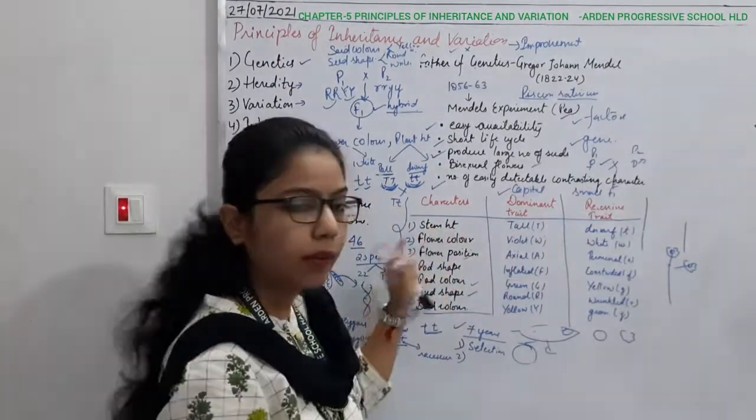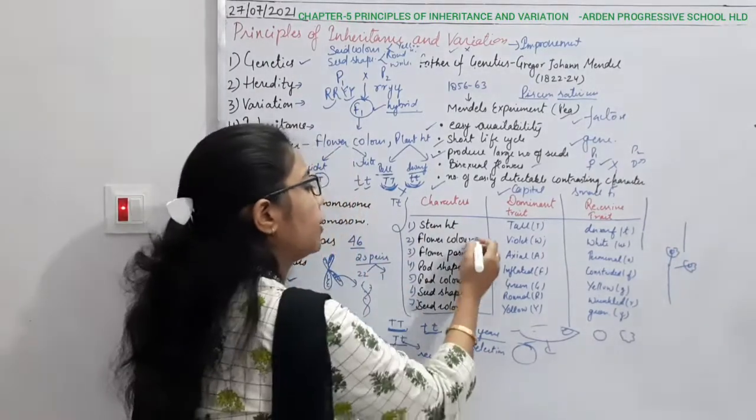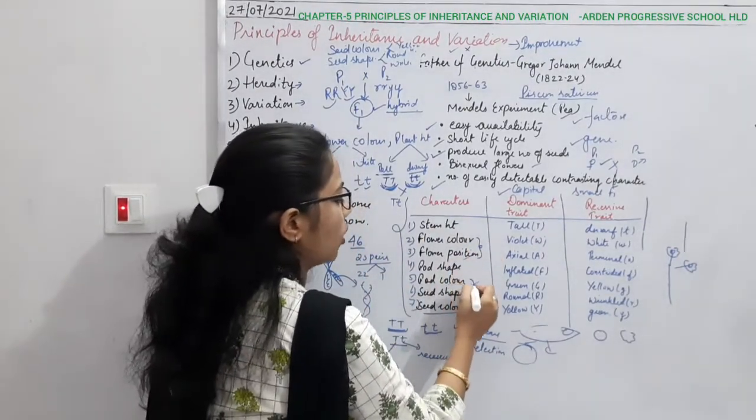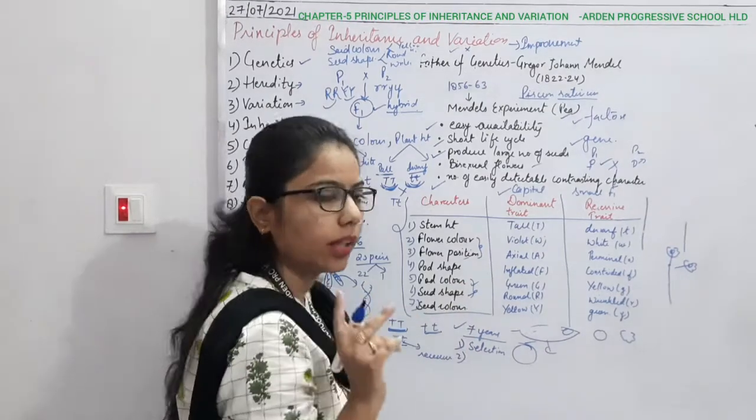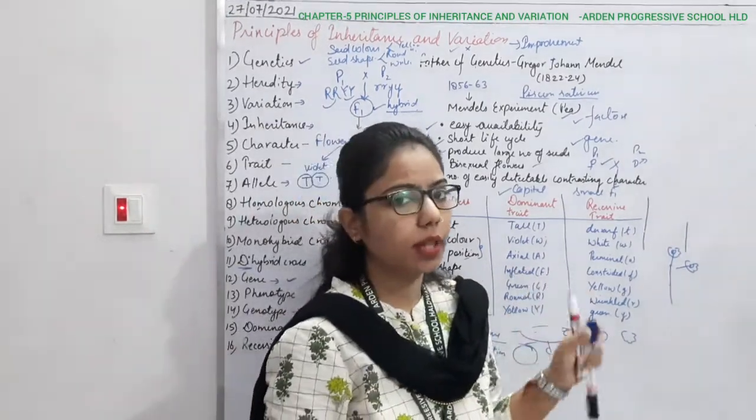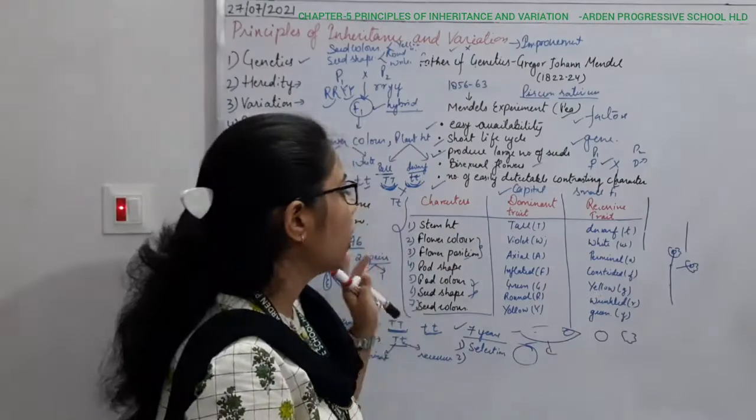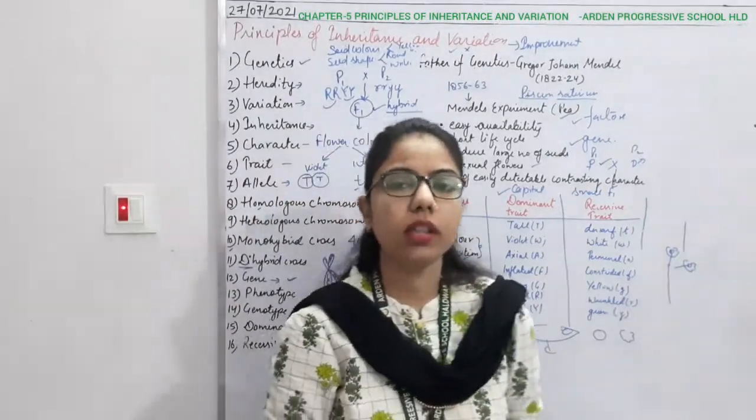Okay, likewise if I talk about a dihybrid cross, there can be any two characters, it can be these two or these two or these two, any two characters we can study at the same time. So here we have done the introductory part of the chapter.